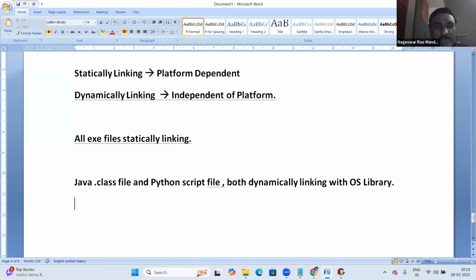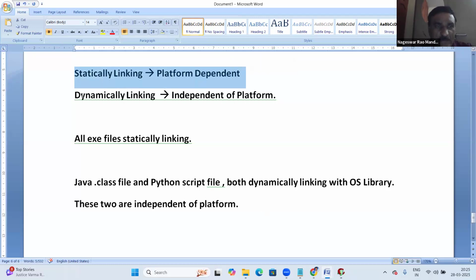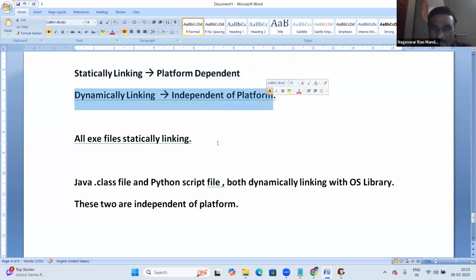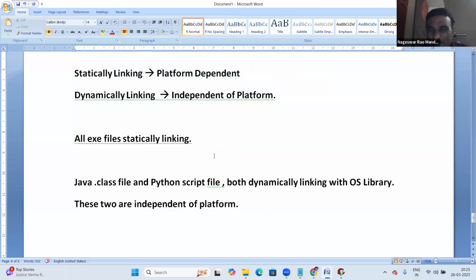Okay, so the Java .class file and the Python script file are both dynamically linking with the OS library. So these two are independent of platform. Statically linking is platform dependent, while dynamically linking is independent of platform. That's okay, fine.